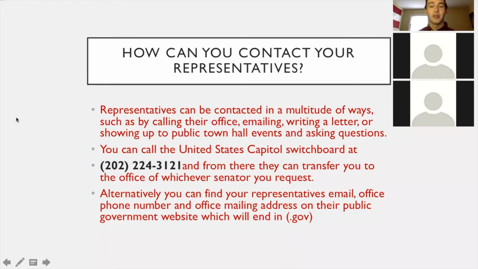How can you contact your representatives? They can be contacted in a multitude of ways, such as by calling the office, emailing them, writing a letter, or showing up to public town hall events and asking questions. There's a number provided here. It's for the United States Capitol Switchboard. With that number, you can have your call transferred to the office of whichever senator you request. Alternatively, you can find your representative's email, office phone number, and office mailing address on their public government website, which will end in .gov. You can choose to contact them that way as well if you wish.